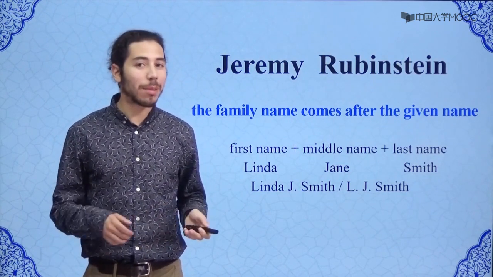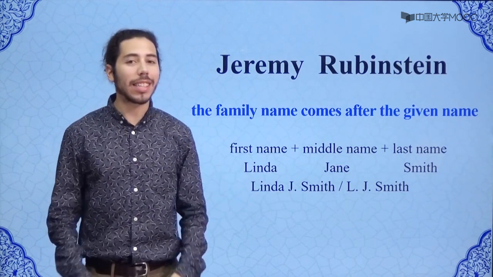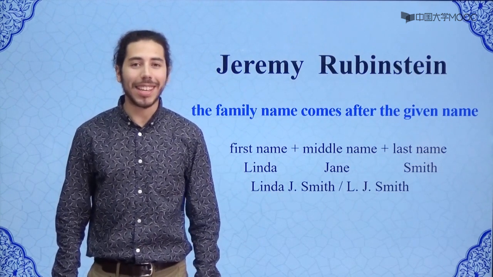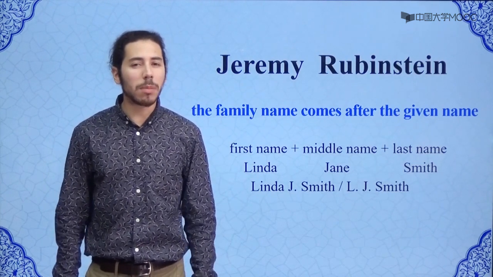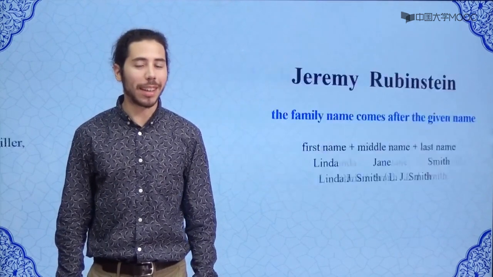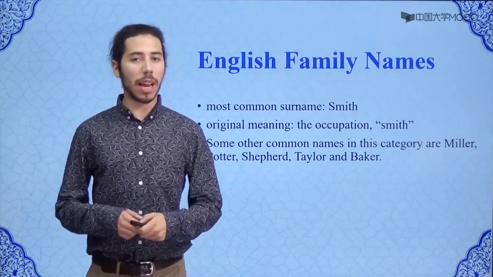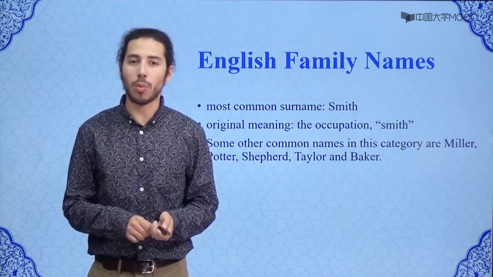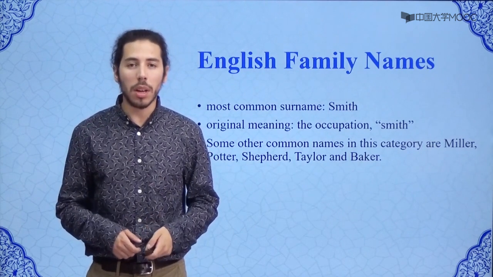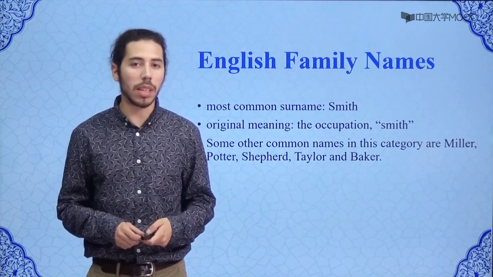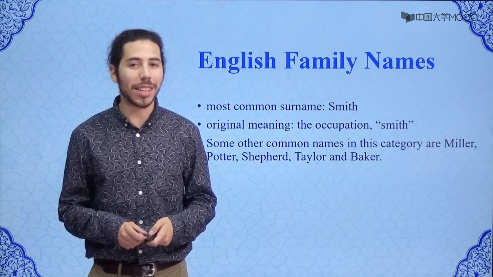Another example is the name Linda Jane Smith. Linda is the given name, and Smith is the surname. So this surname, Smith, is one of the most common English surnames. It's not as common as the most common Chinese surnames, such as Wang, Zhang, or Li, but it is one of the most common surnames in England, Australia, and in the US.